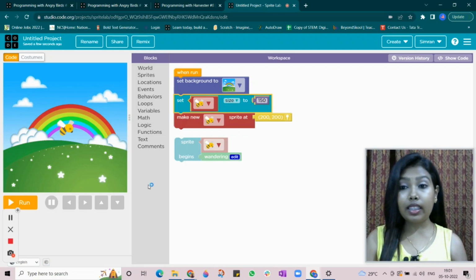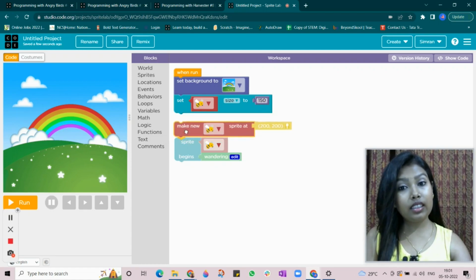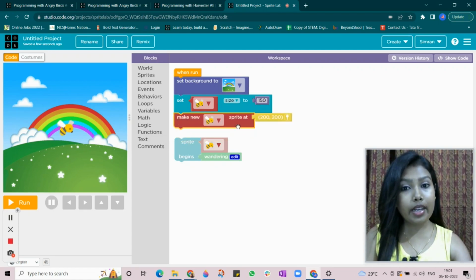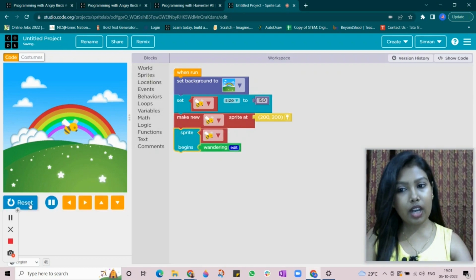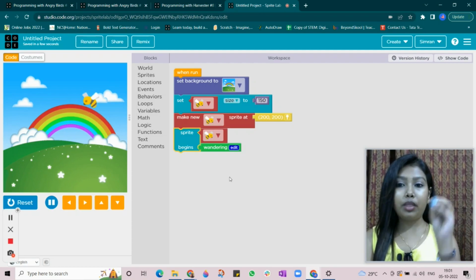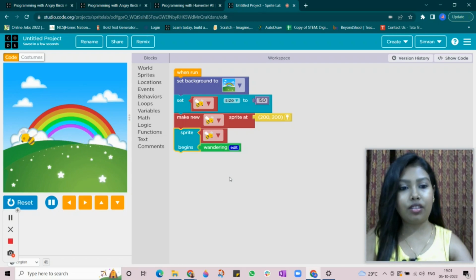So computer is just getting confused here. He doesn't know any character named B, right? And then he knows now when we made a new character, there is someone called as B. We are giving the behavior to the B. So now he only gives the behavior to the B because when he knows the character is made, you only gave a behavior. You did not give a size, right?